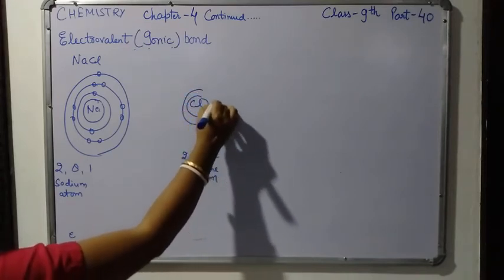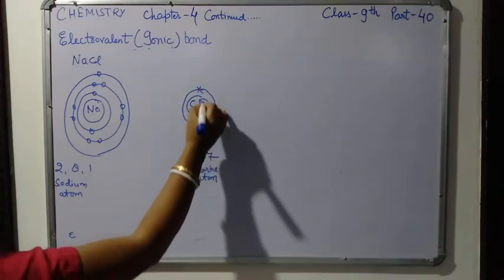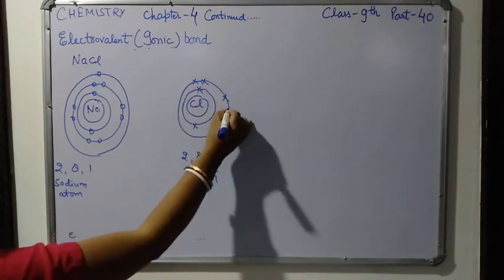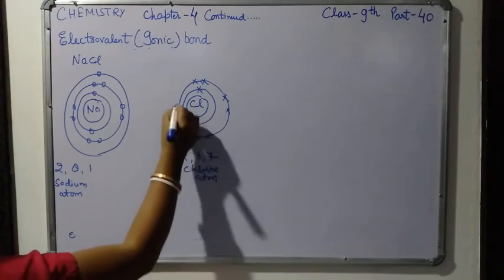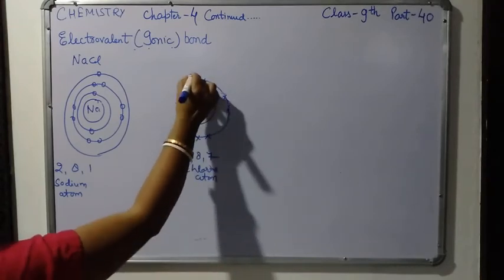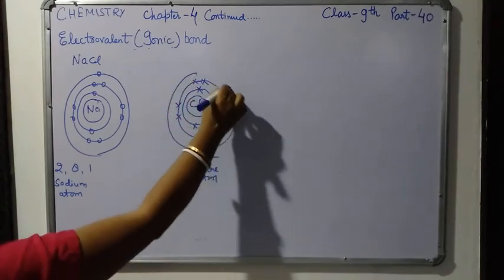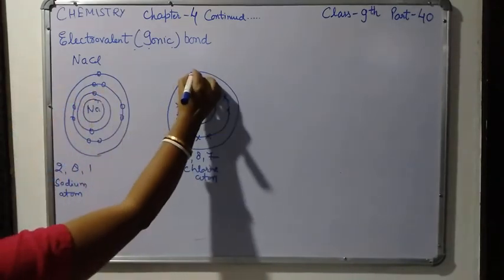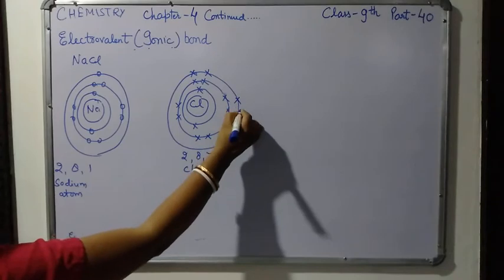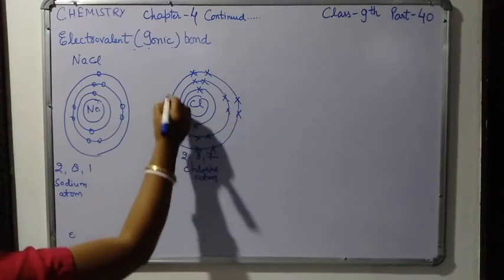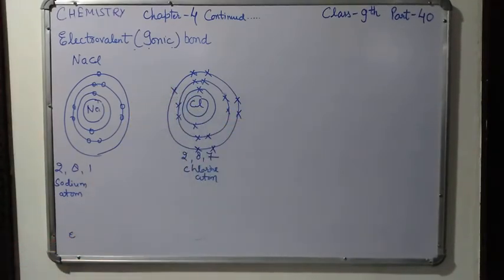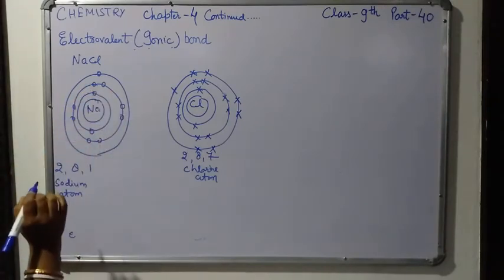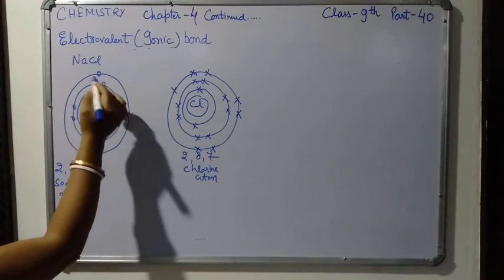In the first shell 2 electrons are there, in the second shell 8 electrons, and in the last shell 7 electrons. Sodium is a metal and has a tendency to lose electrons.